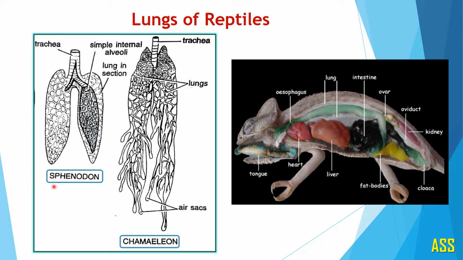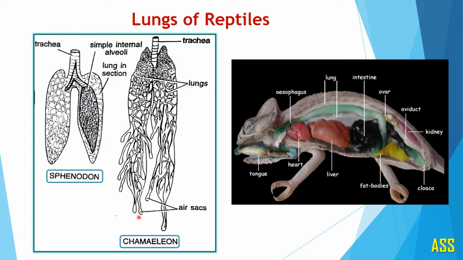See the example of Sphenodon. This is the lung of Sphenodon. Here the lungs are simple thin-walled sacs. You can observe the structure. This is the common windpipe trachea, then short bronchus, and it divides into two lungs. These lungs are very simple and thin-walled sacs. Inside the lung, in section, we can observe simple internal alveoli.